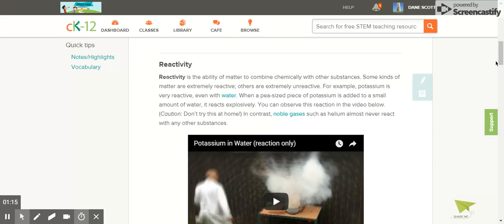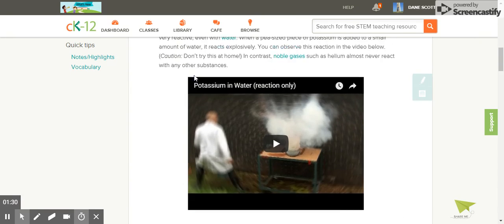When a pea-sized piece of potassium is added to a small amount of water, it reacts explosively. You can observe this reaction in the video below. Caution, don't try that at home. In contrast, noble gases such as helium almost never react with any other substance.